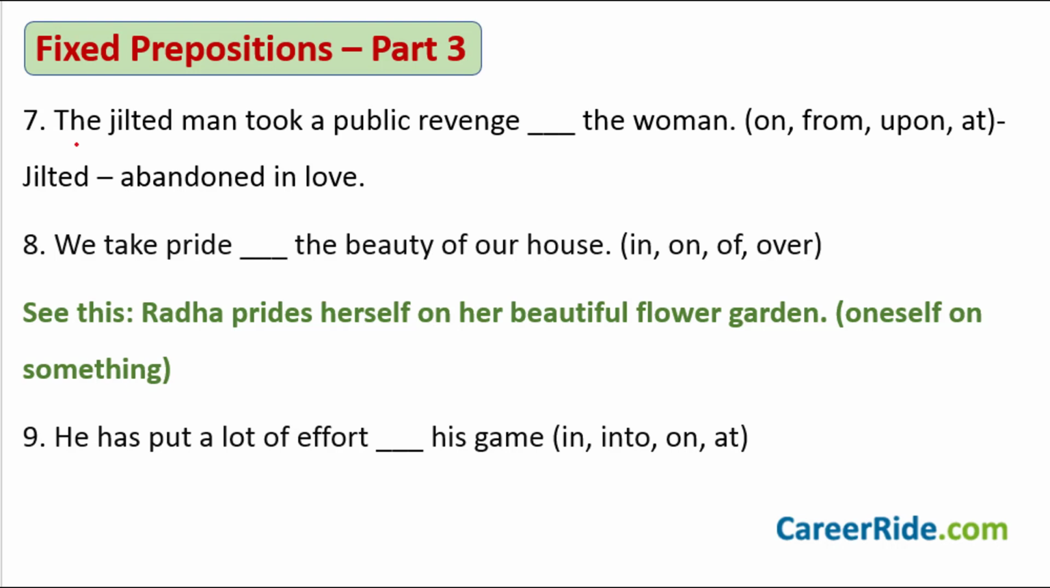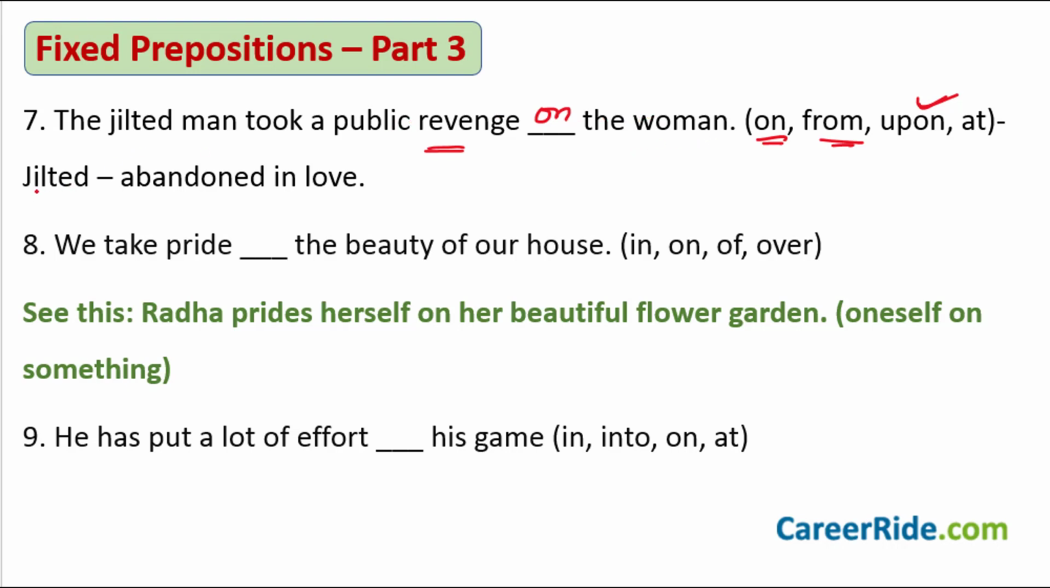Sentence number 7. The jilted man took a public revenge dash the woman. Okay. Now the options given to you are on, from, upon, at. Now which preposition out of these goes with the word revenge here in this case? Now a lot of students will get confused between on and from, and in fact upon also. Okay, so which of these is the right option? The jilted man took a public revenge on the woman is what you would say. You take revenge on somebody, okay, not from somebody. You take revenge on somebody, okay?